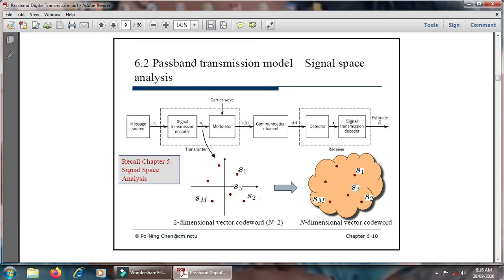There is S1, S2, S3, S4, S5 up to S of M, it is limited up to S of M, and then it will be put on the modulator with the carrier wave, and it is transmitted through the communication channel, and then it is put to the detector and the signal transmission decoder.